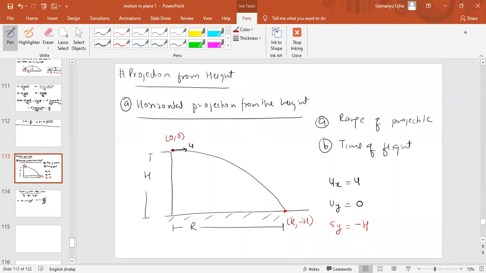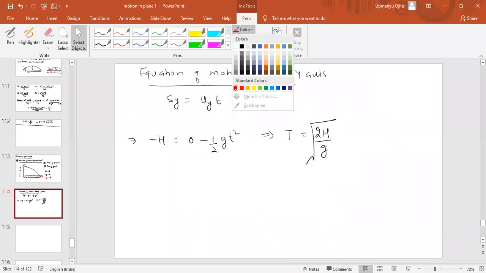Displacement along the y-axis is minus h. So sy will be minus h. Fine. So the time of flight will come as root of 2h by g.